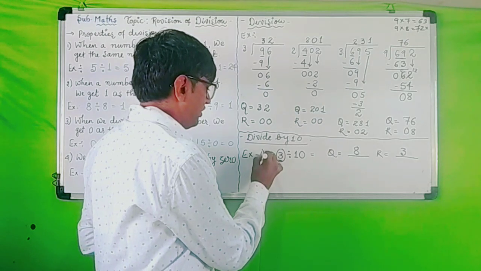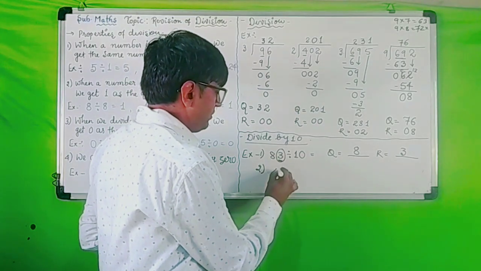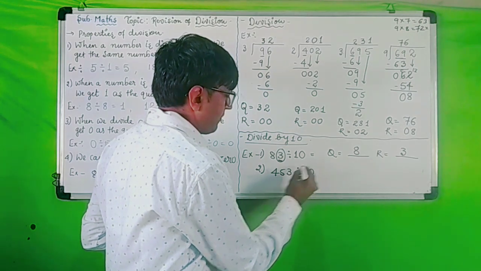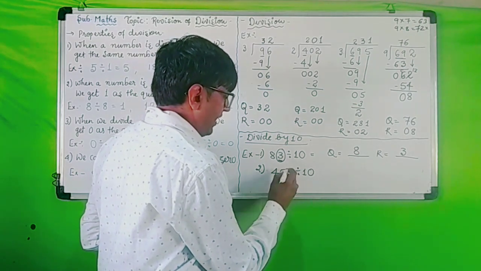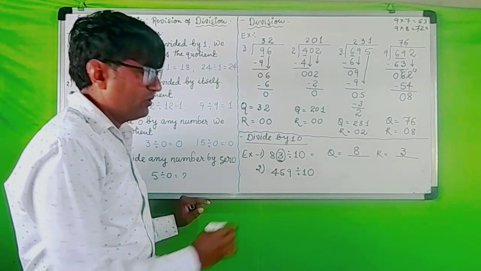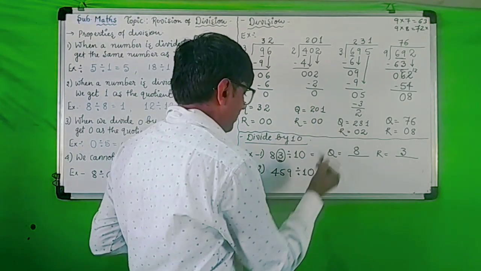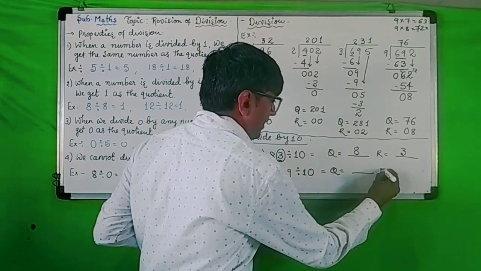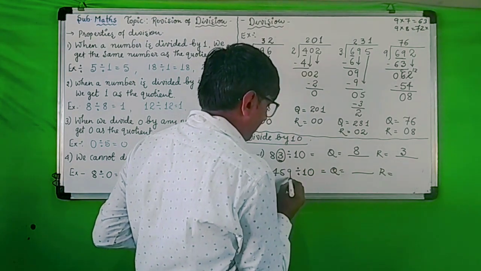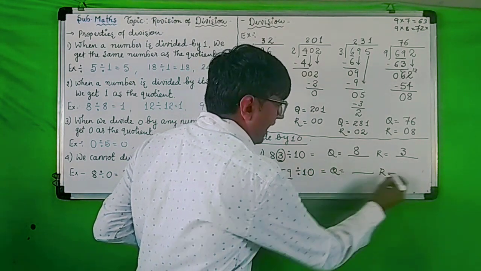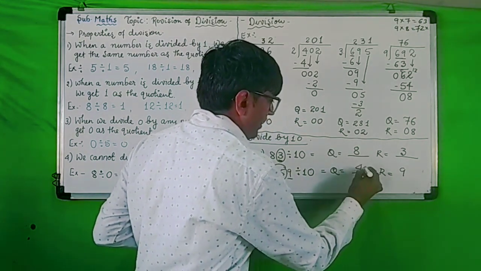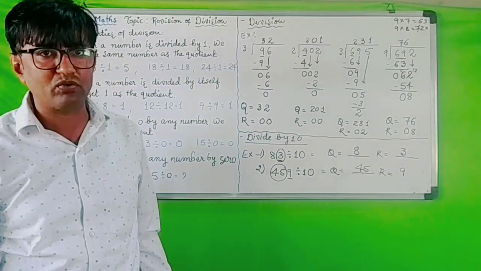We will take a 3-digit example. Suppose 459 divided by 10 is there. So what will be the quotient and remainder here? The remainder will be 9 and the quotient will be the next 2 digits, 45. Directly, without solving.